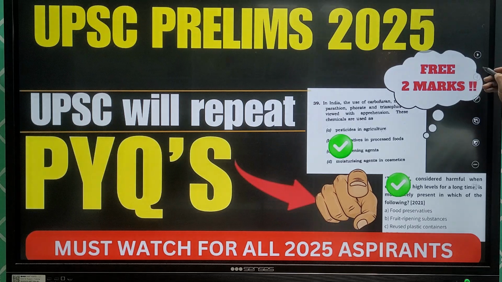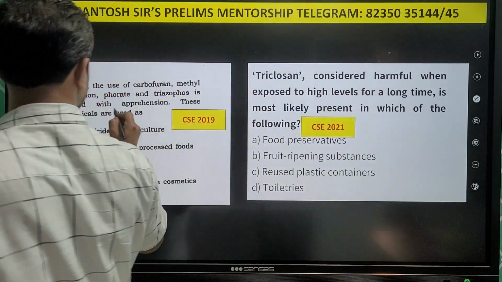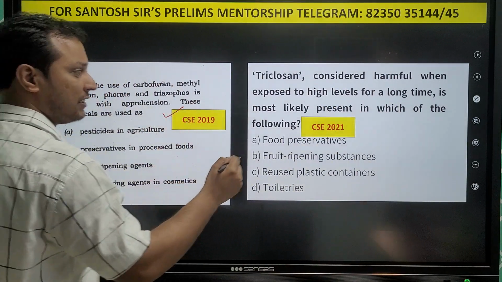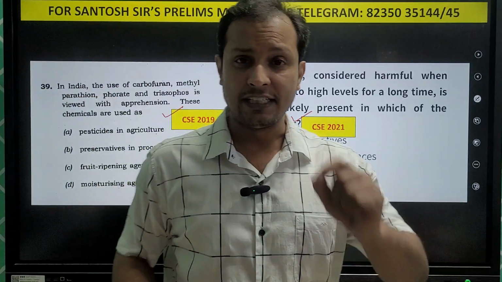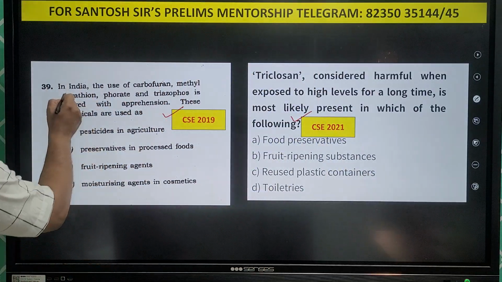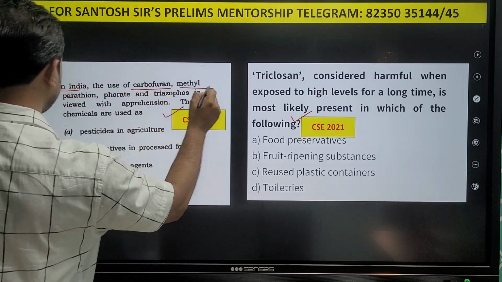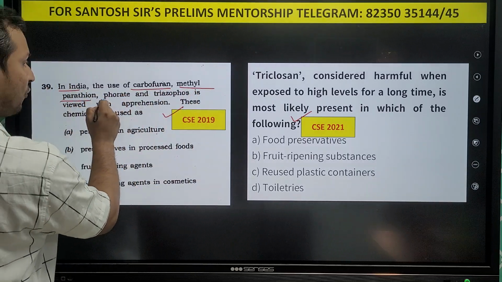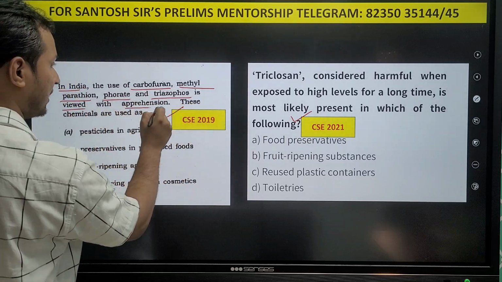That's why it is very important for us to analyze the PYQs. Guys, let us see this question. This is a 2019 question, this is a 2021 question, and this is going to get repeated in the 2025 prelims examination. In India, the use of carbofuran, methyl parathion, phorate and triazophos is viewed with apprehension.